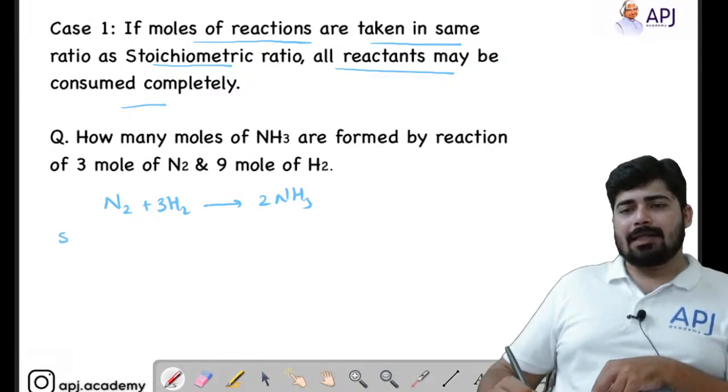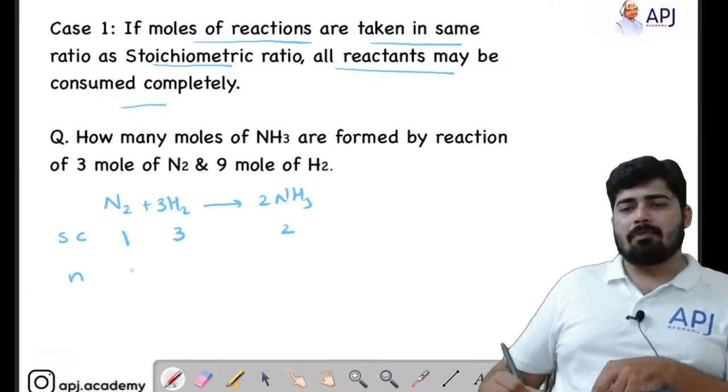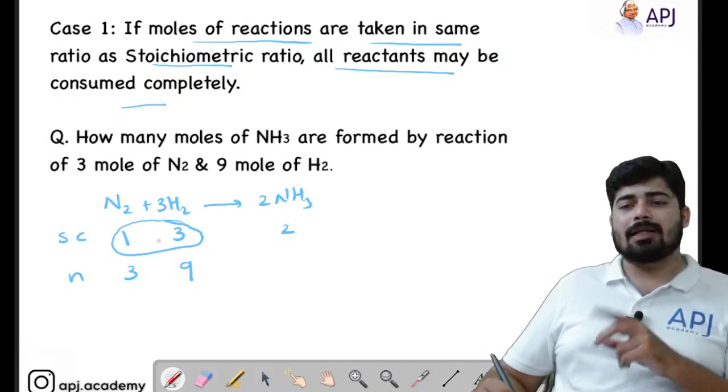Now let's see the stoichiometry. The stoichiometry here is 1, here it is 3, here it is 2. Now I have taken the number of moles of nitrogen as 3 and the number of moles of hydrogen as 9. Now let's see this ratio. The stoichiometric ratio is 1:3.